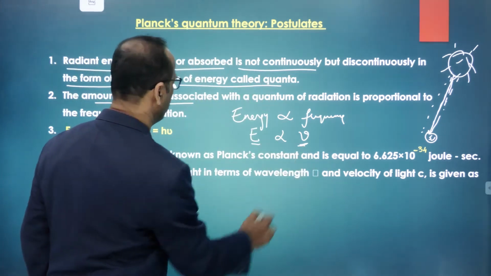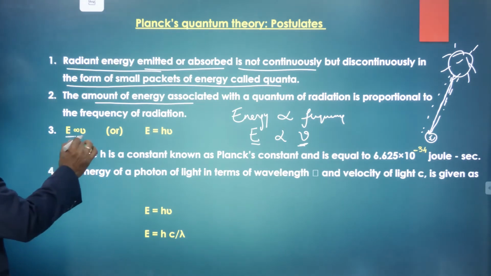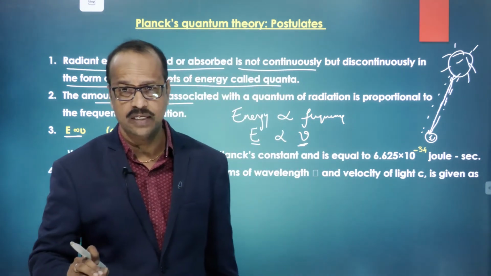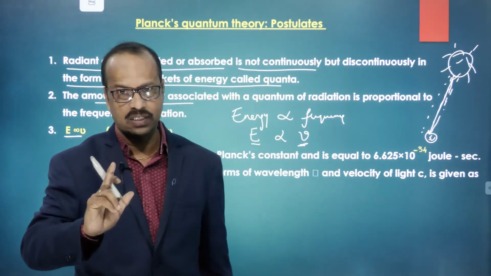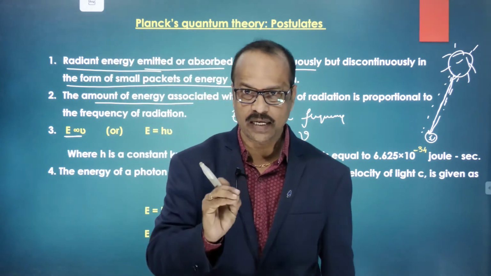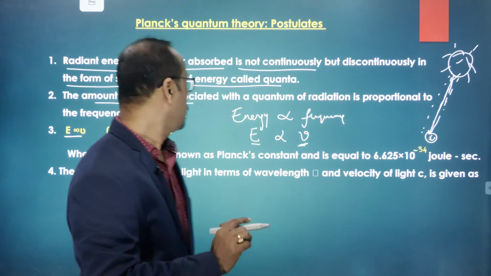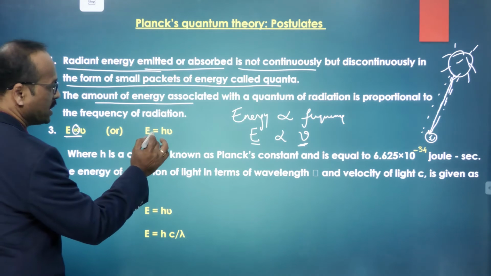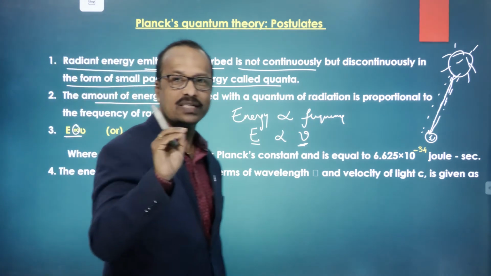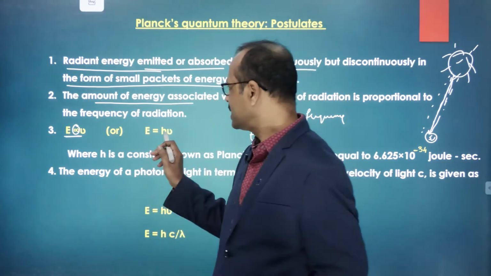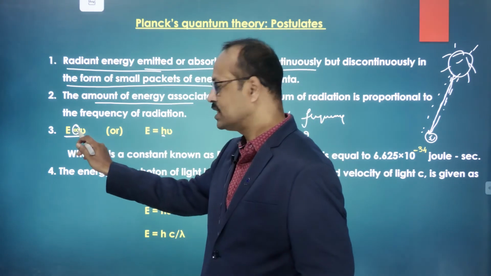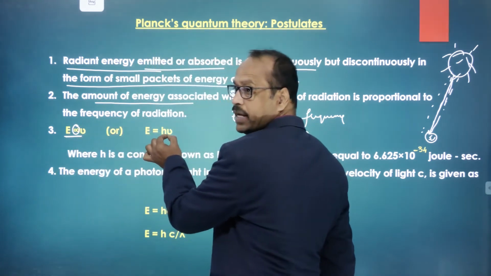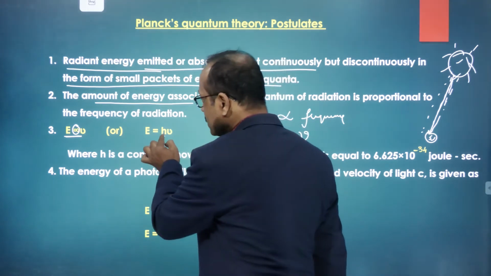So E is directly proportional to nu. When you remove the proportionality sign, you get one constant. So here, when you remove this proportionality sign, this becomes an equal to sign, and a constant will join there. That constant is h. So E is proportional to nu, and when you remove this proportionality sign, it is equated with one constant. Here the constant is h.